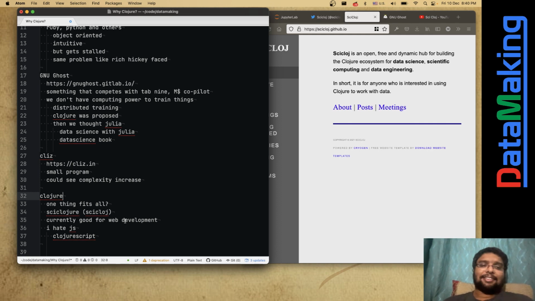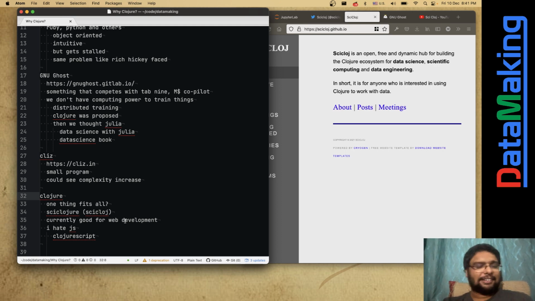Another thing is I just hate JavaScript. I don't know why, but because I was a Ruby developer, we did things so well with Ruby on Rails without even using JavaScript. Right now, I was reading a blog by DHH, the creator of Ruby on Rails, and he did a thing called Hotwire that kicks JavaScript out of the Ruby on Rails framework.